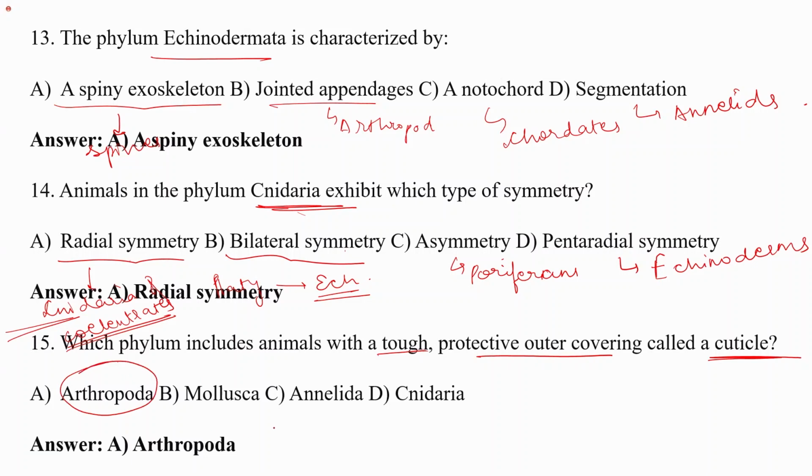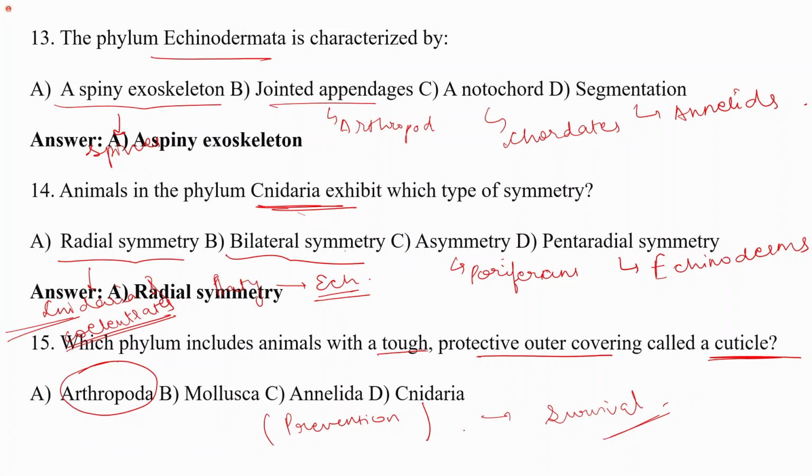This cuticle helps in protection from damage, and therefore these organisms survive even in harsh conditions. Right? So the protective outer covering called the cuticle is present in organisms of phylum Arthropoda.